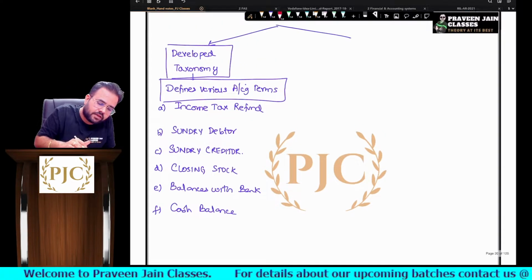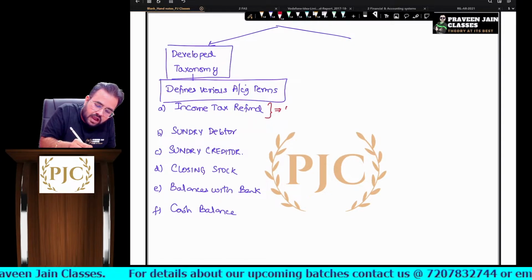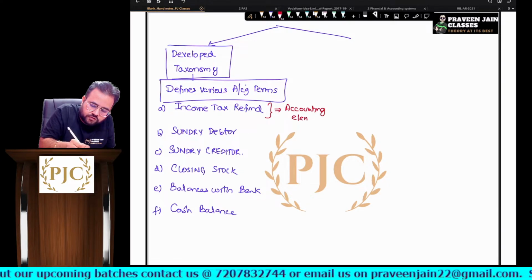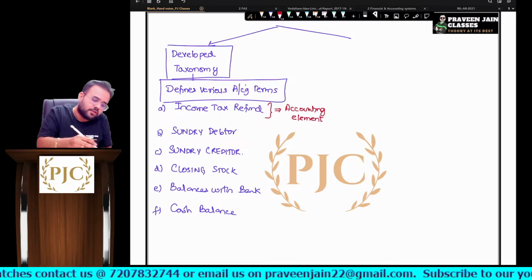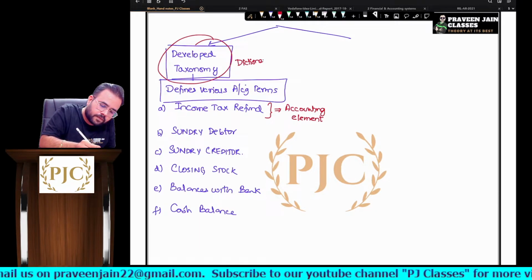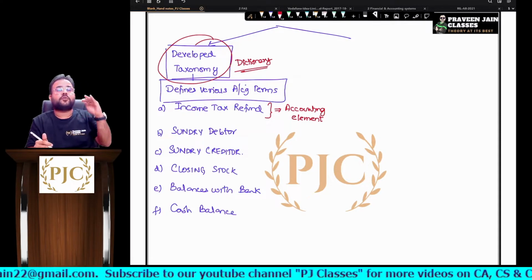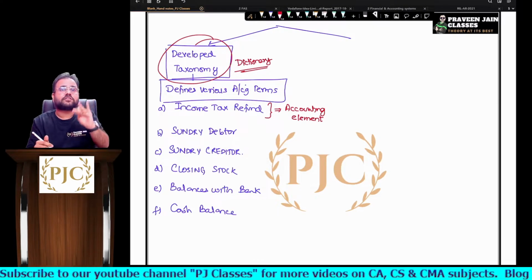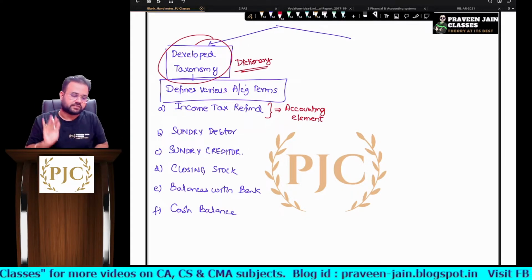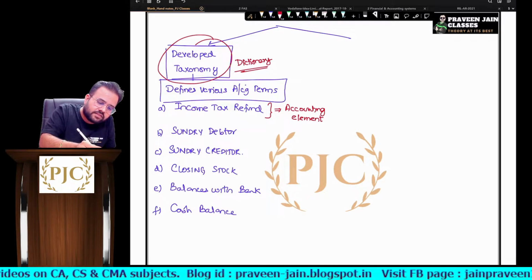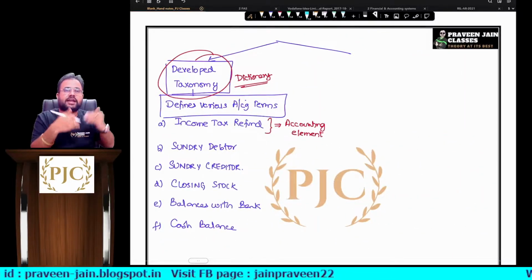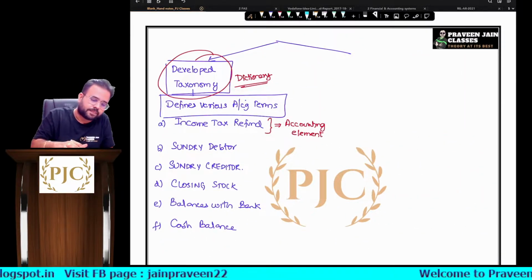Now remember, each term we call an accounting element. Each term we call what? Accounting element. So here this is a dictionary. Taxonomy is what? Dictionary. Dictionary having what? Standard accounting terms or standard accounting elements. Agreed? I hope up to here things are clear. Now all these software developers will use this taxonomy for defining their software.